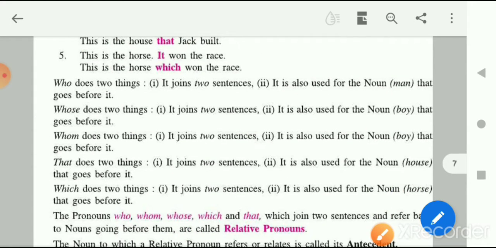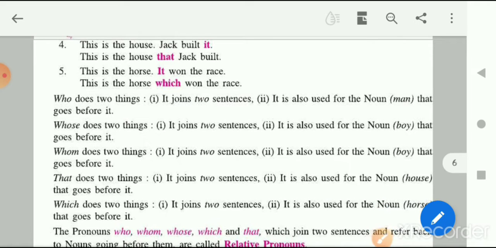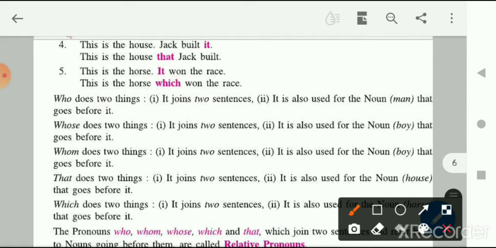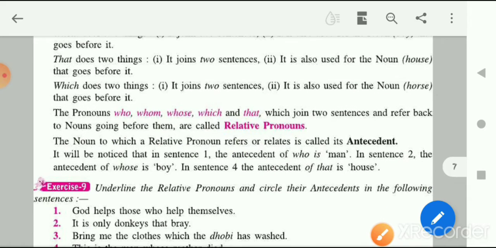Okay, now let's move on to the fourth part, which is, this is the house, Jack built it. So now let's see the relative pronoun here. This is the house that Jack built. So here that is the relative pronoun. You can see in all the sentences, the pronoun that we are using is first of all joining the sentences, and it is also referring to the noun which goes before it, right? Okay, so I hope all of you understood.